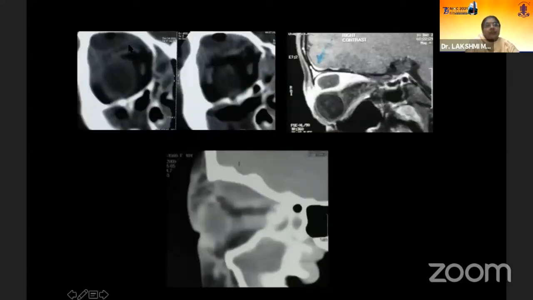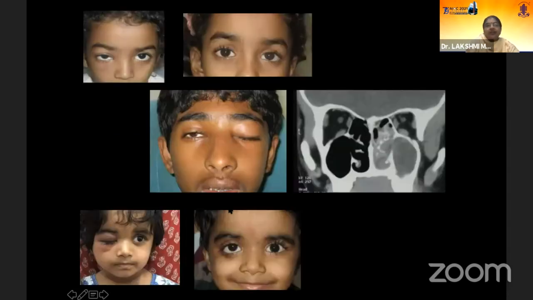So MRI is again very helpful in certain conditions where you're not very clear, especially when it's involving the temporal orbit, when there's no contiguous spread from the sinuses. Sometimes the sinuses are absolutely clear. But of course, when the haze is there, you know it has spread. This is what we should avoid, this antibioma formation. So we should drain. And this is a subperiosteal abscess. So these are all the examples.